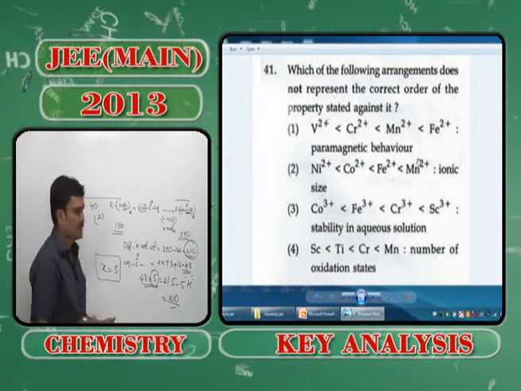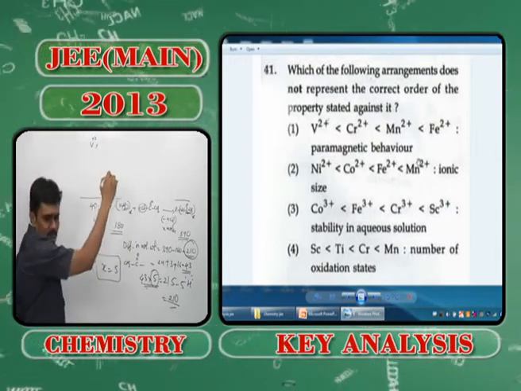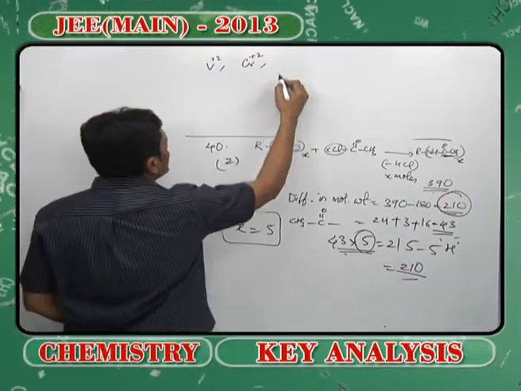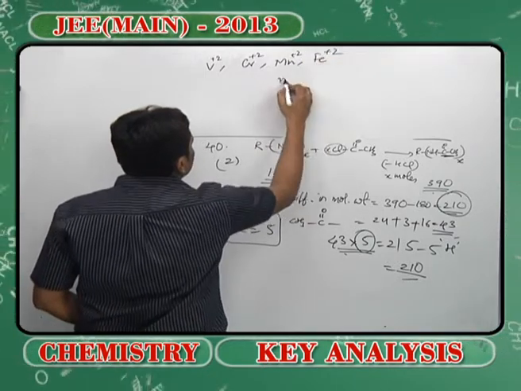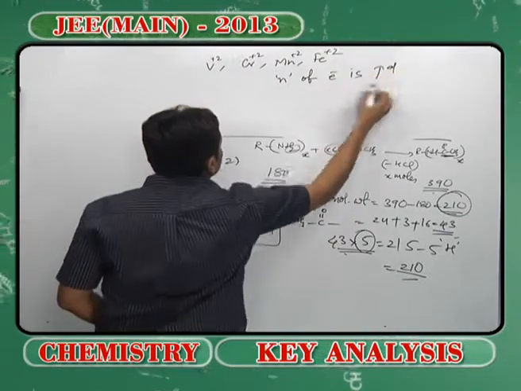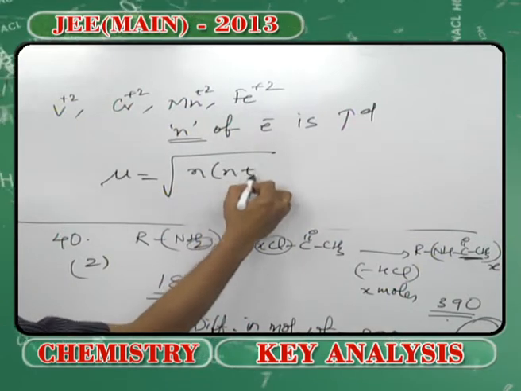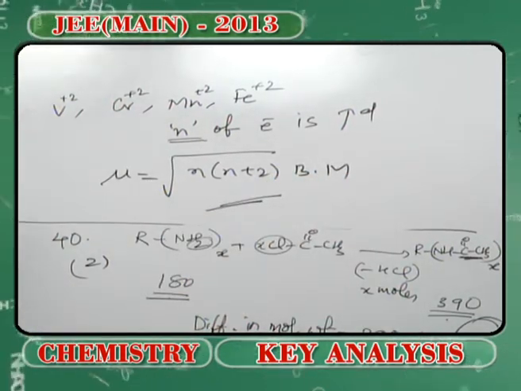So you have been given V2+ and the remaining elements, manganese and iron. Every time the number of electrons, rather the number of odd electrons, is increased, which causes the increase in the extent of magnetic moment, which is calculated by using this equation.